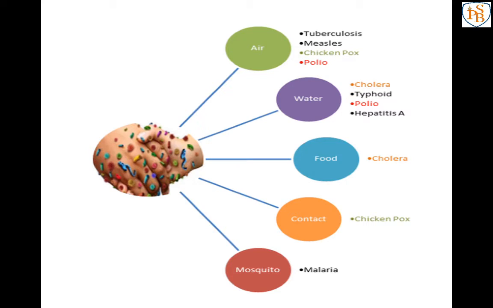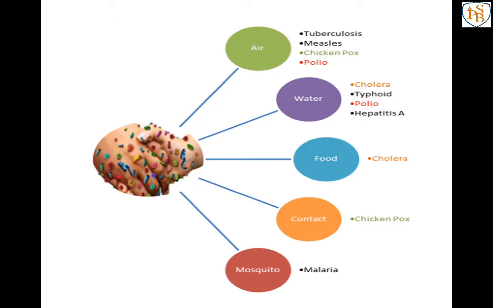You can see this image, and from it you can see that through air, water, food, contact and mosquitoes, many diseases can be caused by these pathogens. Through the air, tuberculosis, measles, chickenpox and polio are caused by the pathogen. Through the water, cholera, typhoid, polio and hepatitis A. Through the food, again cholera; through contact, chickenpox; and through mosquitoes, malaria and dengue. All these are diseases caused by these pathogens.